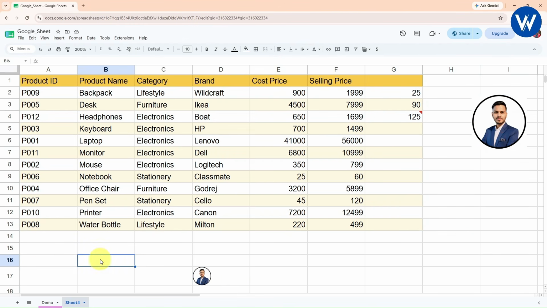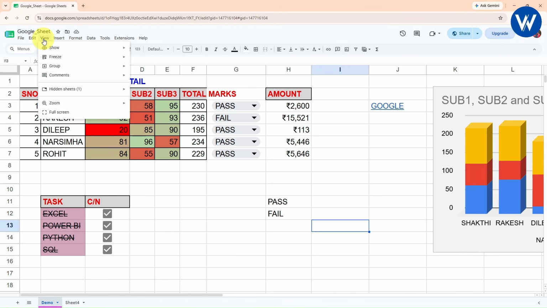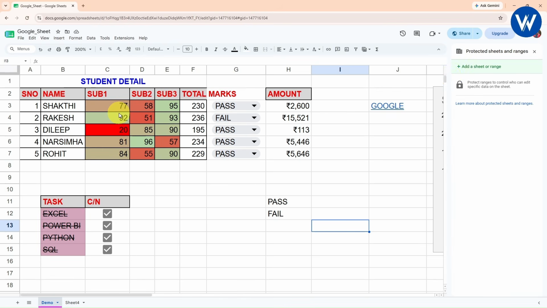So now let's see how you can protect the sheet. Let's suppose I want to protect this sheet. It is very simple. Right click on this, go to protect sheet, or you can go to the view option, and from here, sorry, not view, you need to go to data. From here you can see protect sheets and ranges. Click on protect sheet, add a protect sheet. You can see this is the range, right? So right now it is a range.